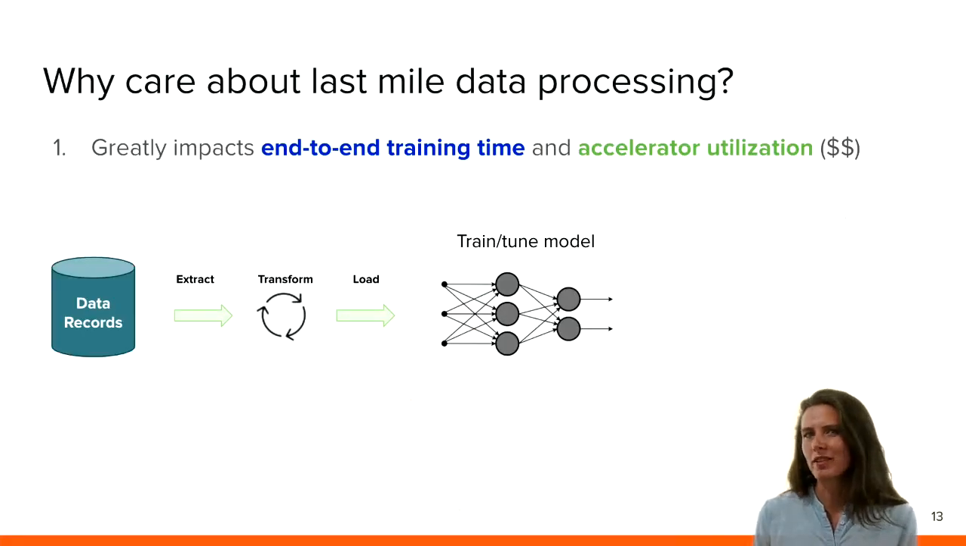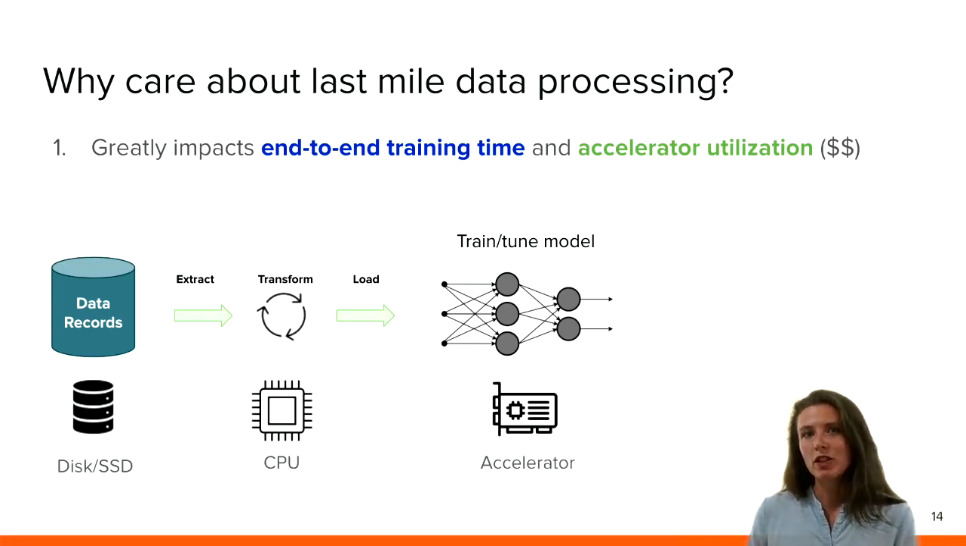So why should we care about this last mile ETL pipeline for machine learning? Well, a key reason is that it greatly impacts the end-to-end training time and accelerator utilization, which is a key component to the ultimate cost of training machine learning jobs. While machine learning training typically runs on a GPU or TPU, the input pipeline executes most commonly on a general purpose processor. This is because the types of data transformations vary greatly across ML domains and are typically most suitable to run on CPUs.